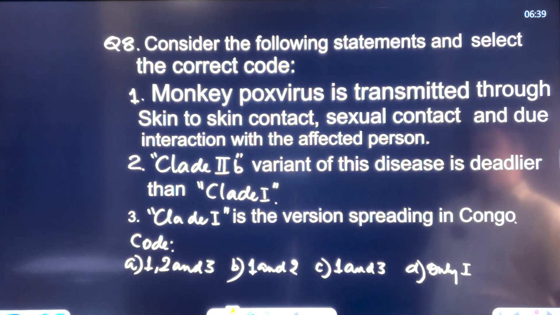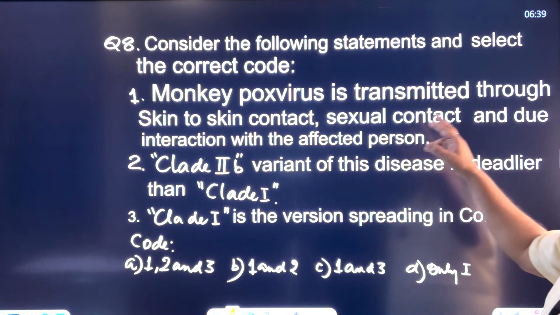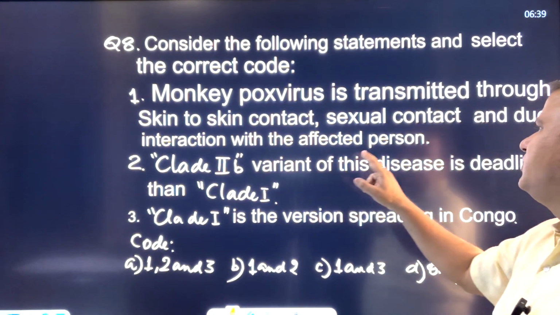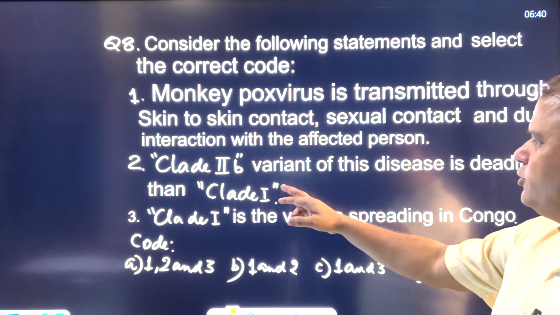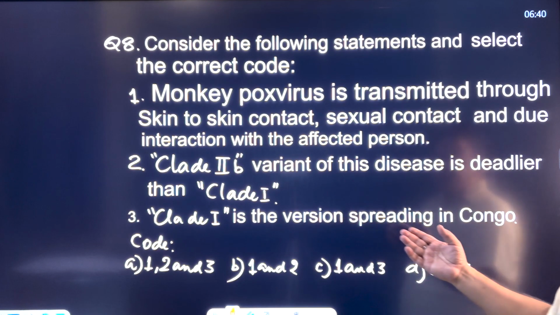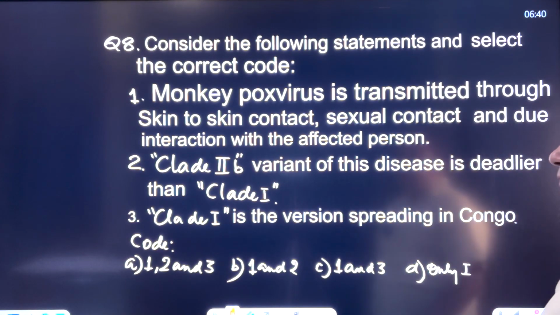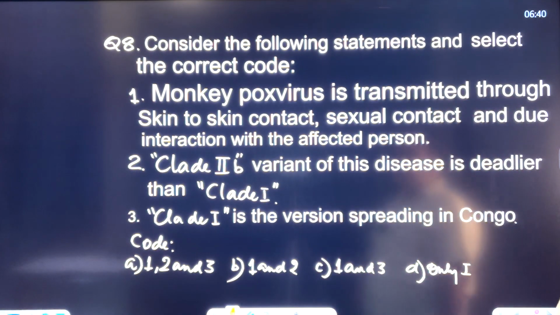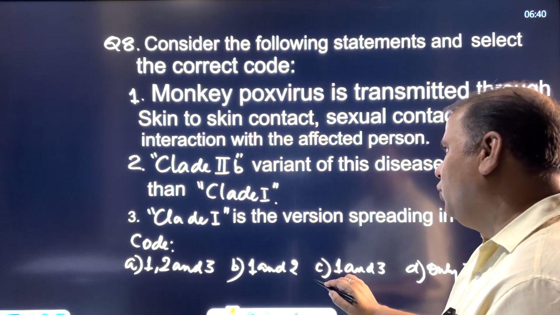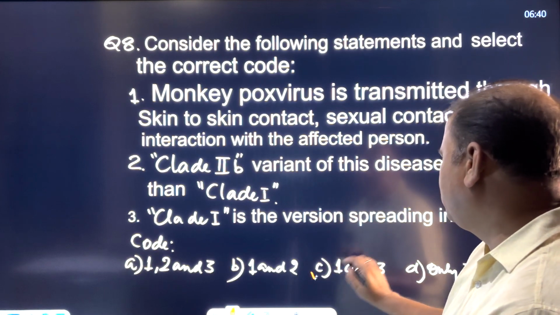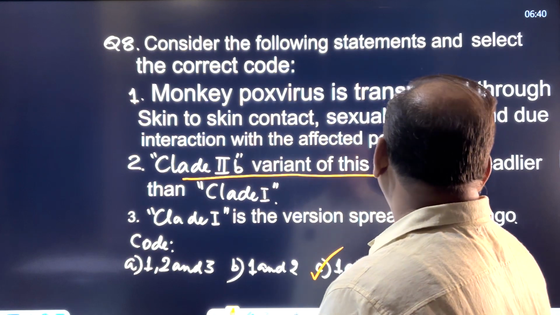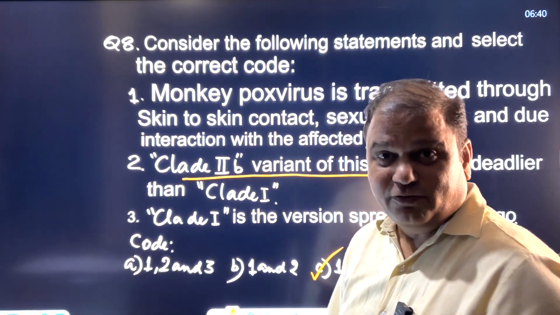Consider the following statements and select the correct code. Monkeypox is transmitted through skin-to-skin contact, sexual contact, and due to interaction with an affected person. Clade 2b variant of this disease is deadlier than Clade 1. Clade 1 is the version spreading in Congo. Now, the correct code for this is what? What does it seem to you? The correct code is 1 and 3, C. Because Clade 2 variant is not deadlier than Clade 1. In fact, Clade 1 is deadlier.